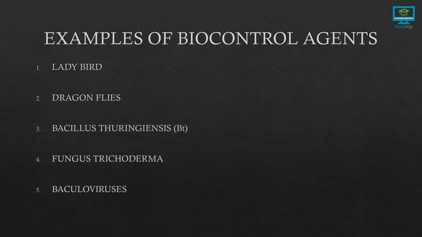Let's go to the examples of biocontrol agents. Here we learn about 5 different types of biocontrol agents. Coming to number 1, ladybirds. These ladybirds are used to eradicate aphids. These are a type of insects which destroy crops. So ladybird is used to get rid of aphids. Next, we use dragonflies to get rid of mosquitoes.